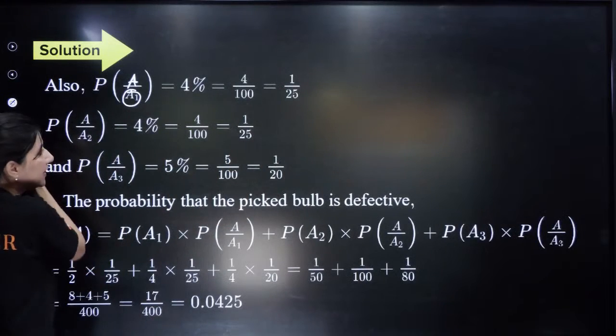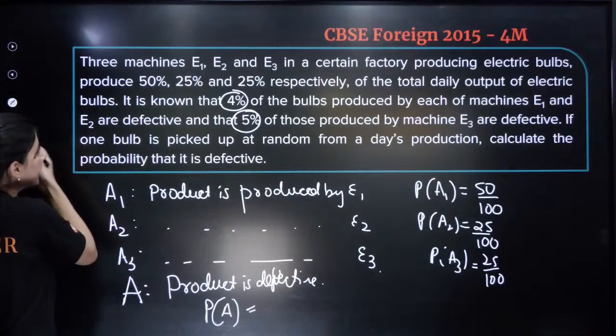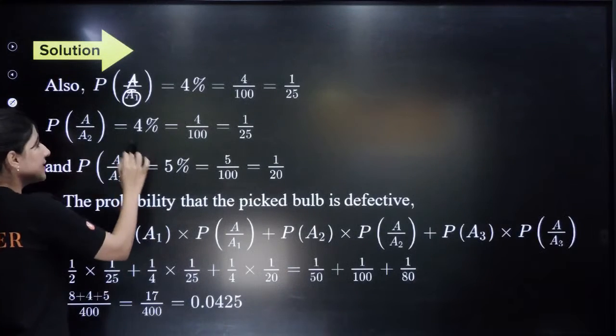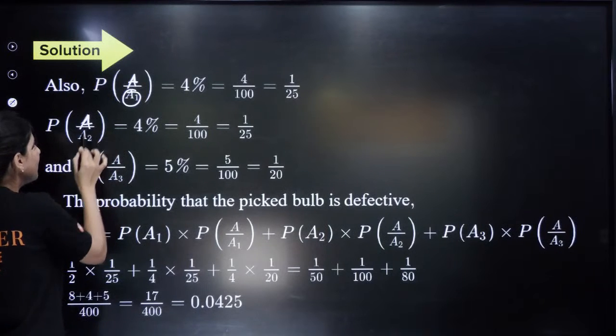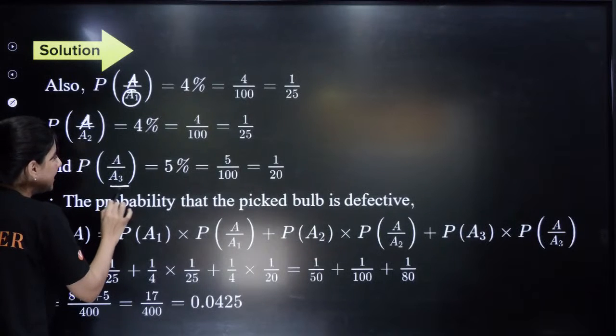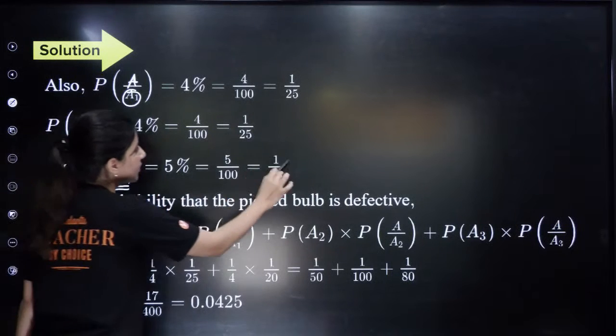Again, E1 and E2 are both 4%, right? So this is also 4%, that the product is defective given it is coming from the E2 machine. The probability that the product is defective given it is coming from the E3 machine is 5%, so that is 1 by 20.